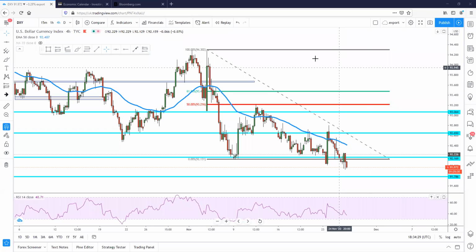Firstly, we're going to start with DXY to understand what's going to happen with gold. And then from there on out, we'll be explaining the GDP and everything. First, we need to understand what's happening with DXY. DXY is, again, the dollar index.